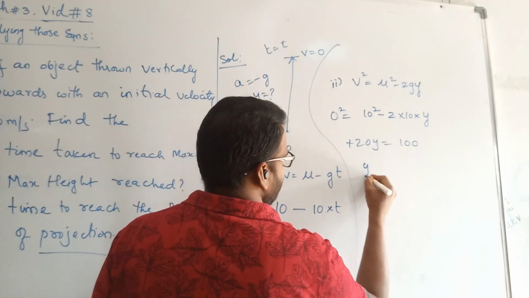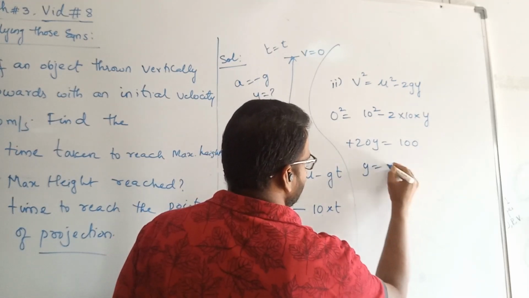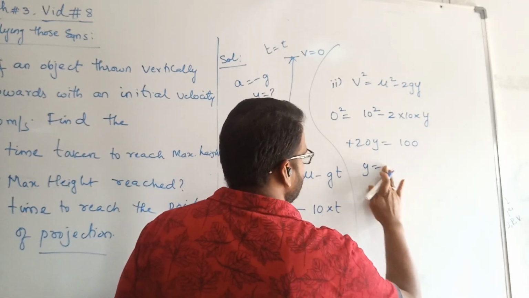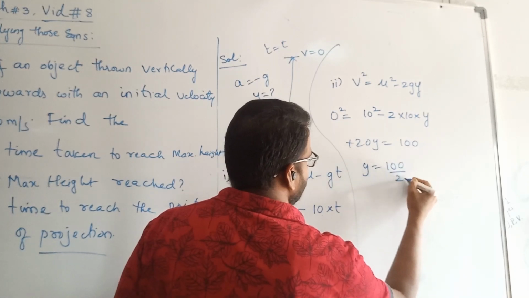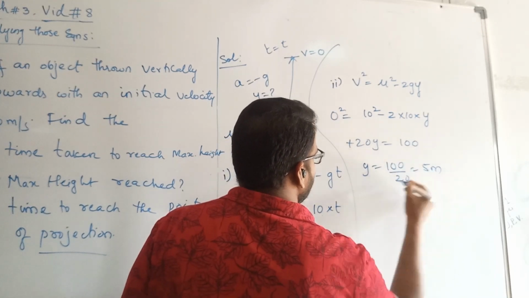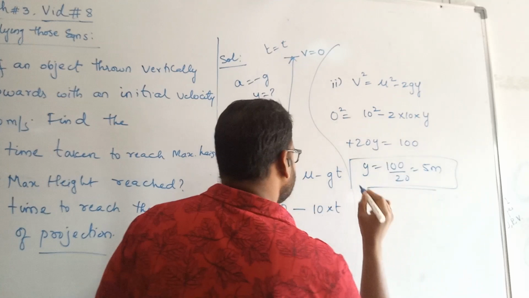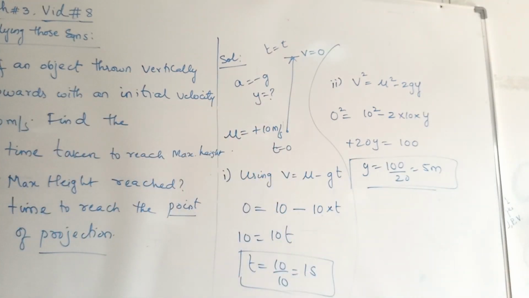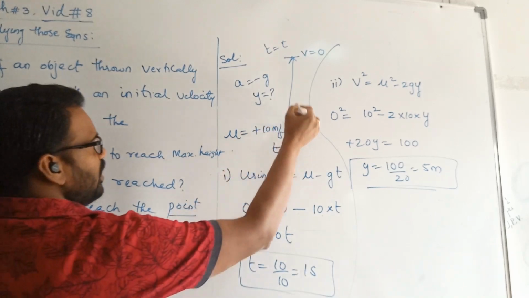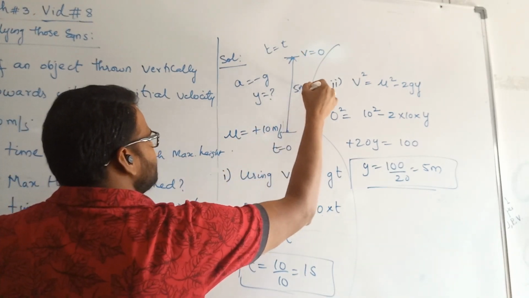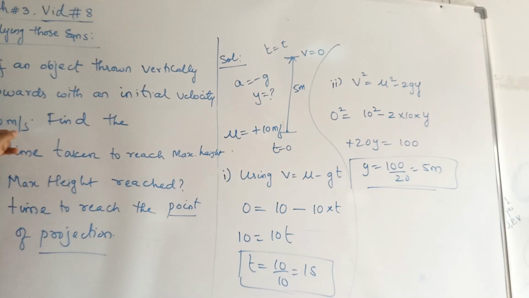y is equals to how much? y is equals to 100 by 20, which is equals to 5 meters. Units are important, 5 meters. 5 meters is the maximum height. It means from the 0th position to the highest position, that is how much distance it is traveling. Simply by knowing one parameter u, you are able to determine this. That is the second part.